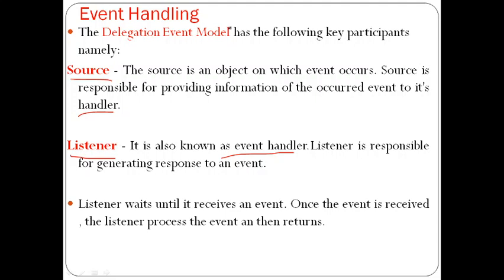So the event delegation model involves two main concepts: source and listener. The source is responsible for providing information about what kind of event occurred, and the listener is responsible for performing the action when the event occurs. The listener also waits. It cannot perform an action until an event is performed on the source. Only then will it perform the action, so it waits until the event happens.